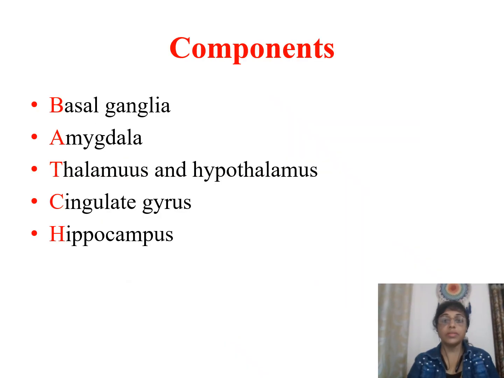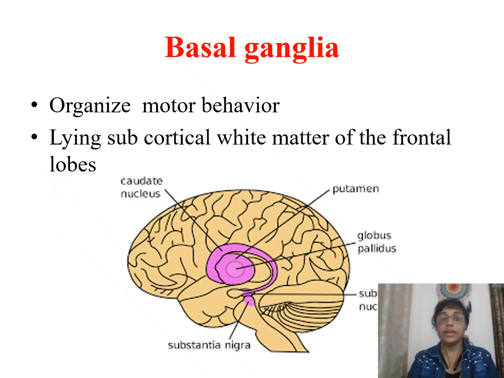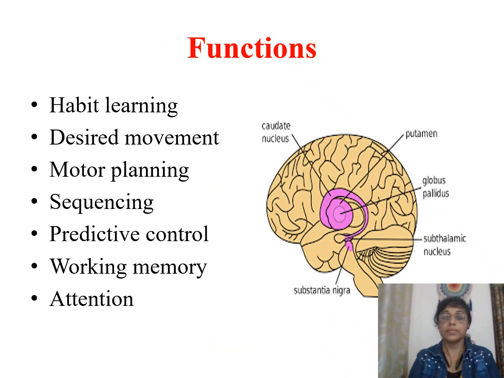The main components of the limbic system are basal ganglia, amygdala, thalamus, hypothalamus, cingulate gyrus, and hippocampus. Basal ganglia organize motor behavior, lying in the subcortical white matter of the frontal lobe. The parts of basal ganglia include caudate nucleus, putamen, globus pallidus, substantia nigra, and subthalamic nucleus. The functions of basal ganglia include habit learning, desired movement, motor planning, sequencing activities, predictive control, working memory, and attention.